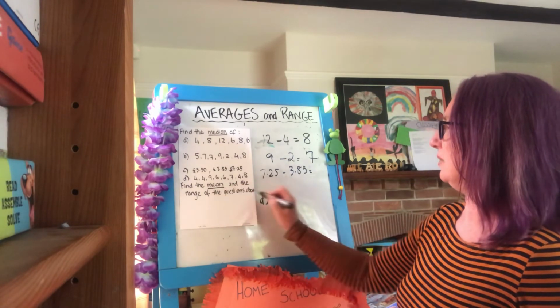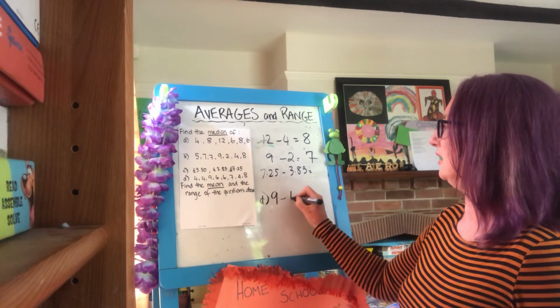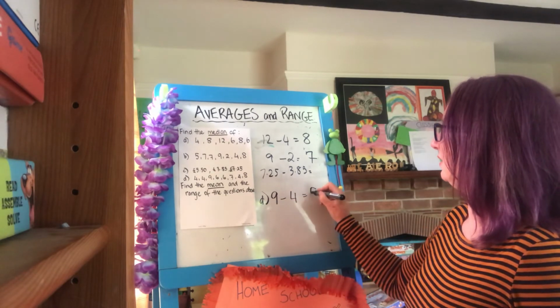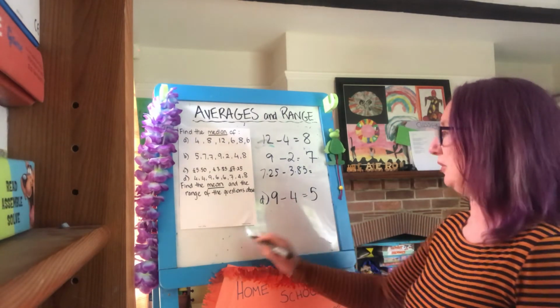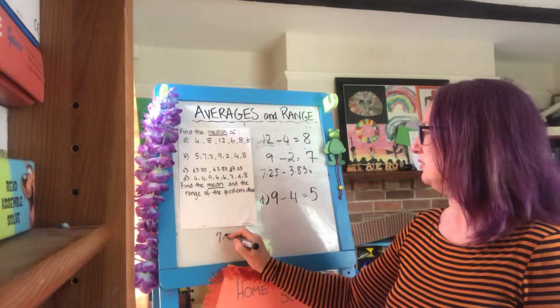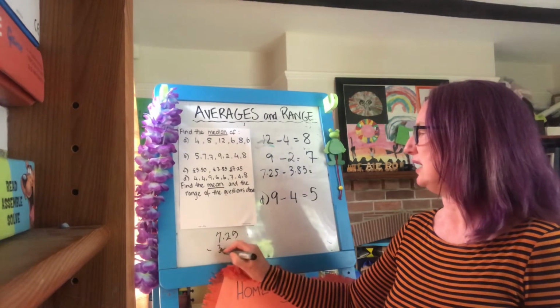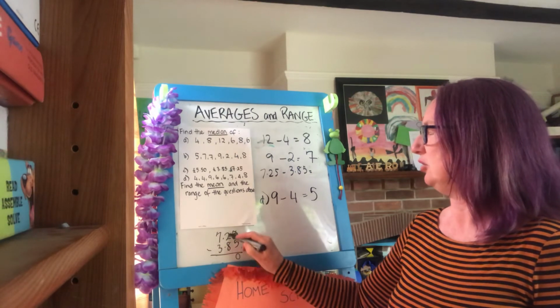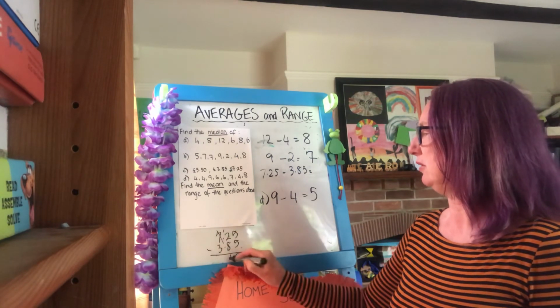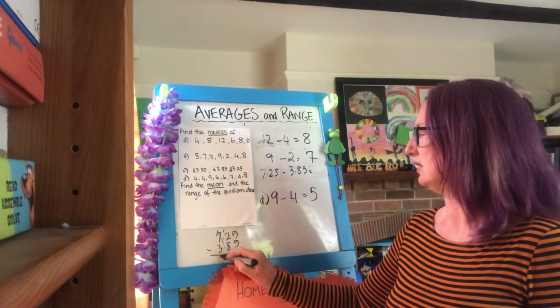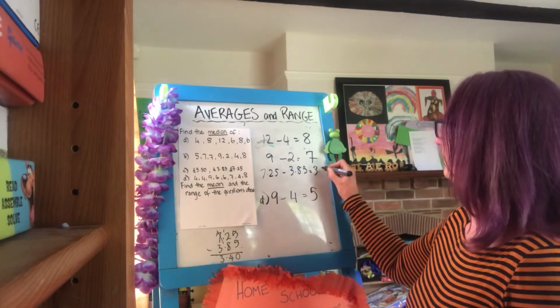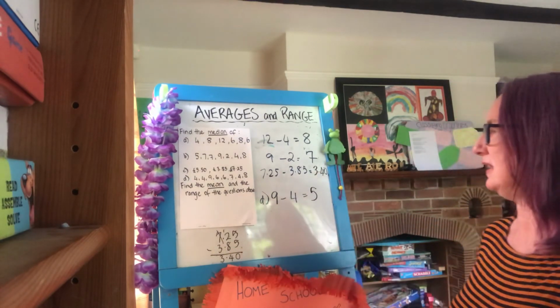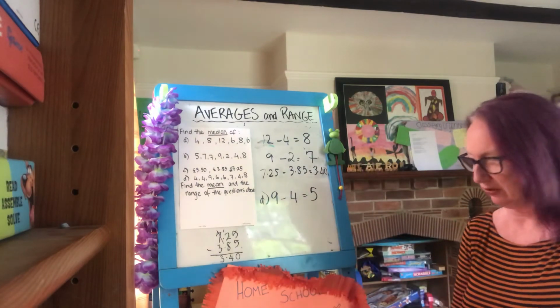And question D, the highest number is 9 minus the lowest number is 4. So it gives us a range of 5. I'm going to have to do this one. 725 minus 385. 5 minus 5 is 0. 2 minus 8, so borrow. 6 minus 3 is 3. £3.40. That finds us the range of all of our questions.